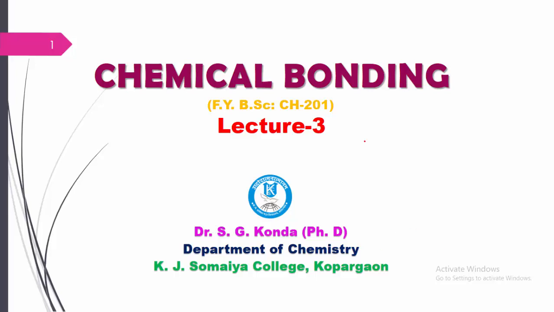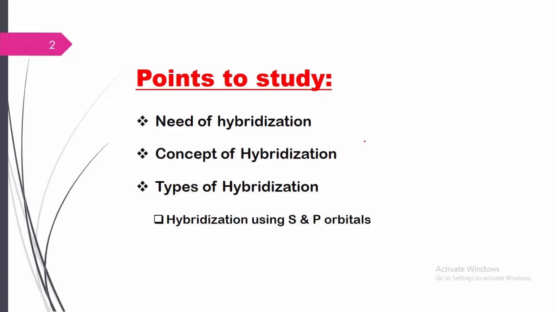This is lecture number 3 of chemical bonding. In this lecture, we are going to study the need of hybridization, concept of hybridization, and types of hybridization. It means in this lecture we are completely discussing hybridization. Initially, we are going to see the introduction of hybridization, why it is needed, and then the definition of hybridization, and then we are going to see the types of hybridization.